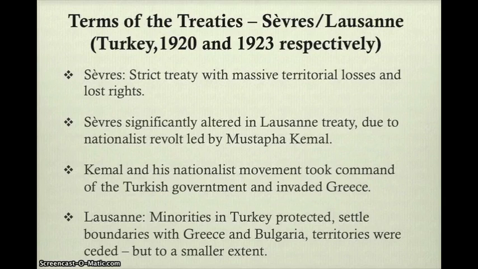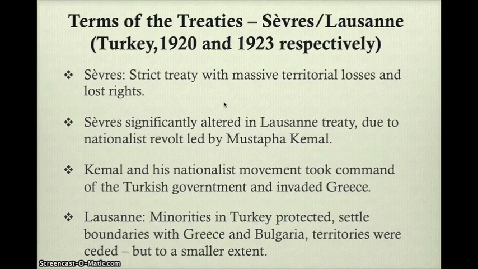So the last two treaties are Sèvres and Lausanne, both concluded with Turkey. The first one in 1920, which was a strict treaty with big territorial losses and loss of rights, like we've seen with the previous treaties. This treaty was significantly altered in Lausanne, mainly due to the nationalist revolution led by Mustafa Kemal.